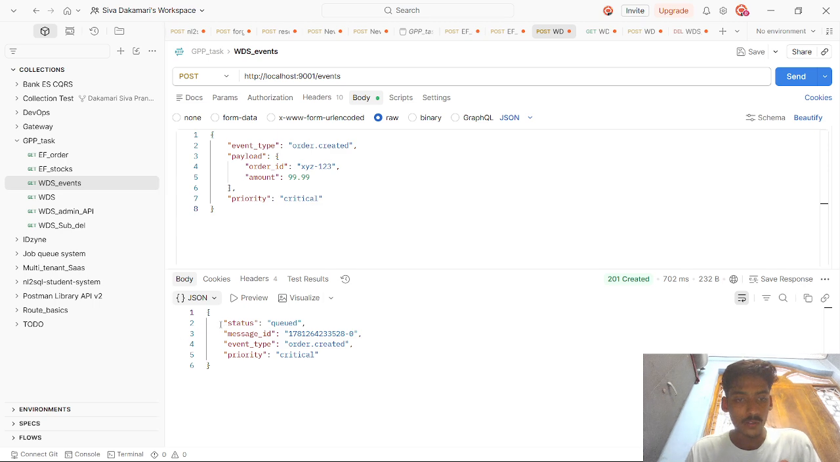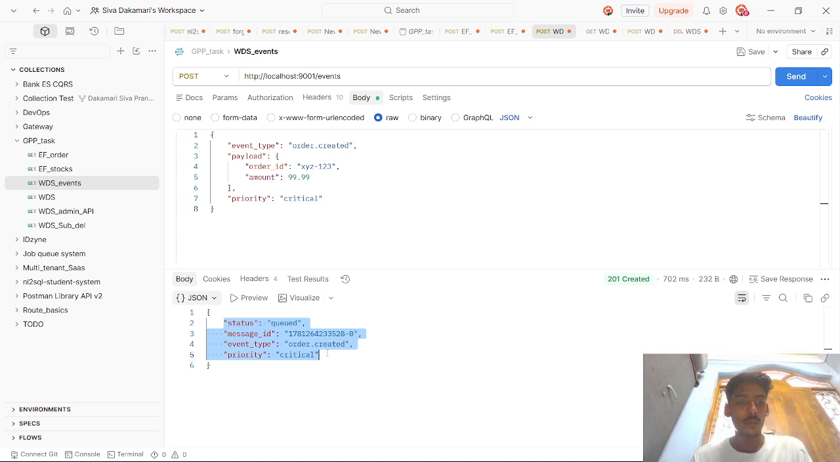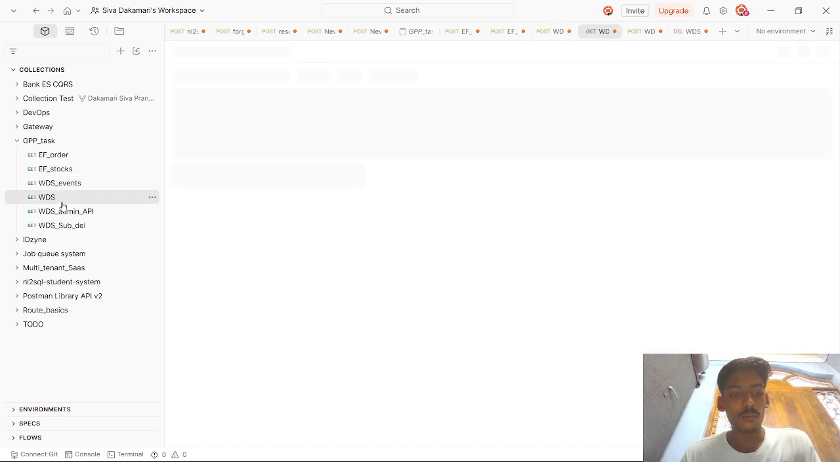As we can see, we got a status that it was queued to Redis, along with the message ID, event ID, event type, and priority. Redis Streams acts as a durable queue which ensures events are not lost even if the dispatcher crashes. The dispatcher then reads these events using Redis Consumer Groups and securely sends them to all the registered subscribers. To verify successful delivery, I will check the processed events with the help of the API.